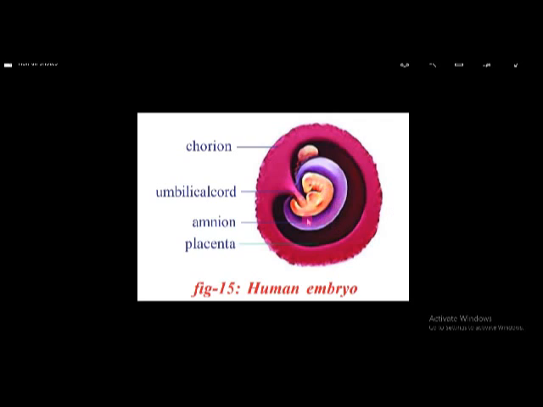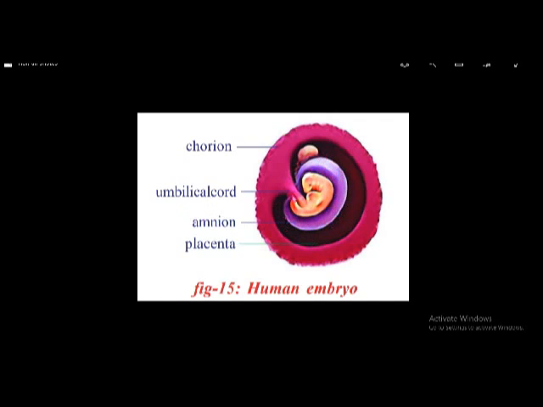And in the fetus, some structures are formed. Around the fetus, a structure is formed, a membrane is formed. This is called amnion. Within the amnion, a fluid is present. This is called amniotic fluid. It protects the fetus from shocks.